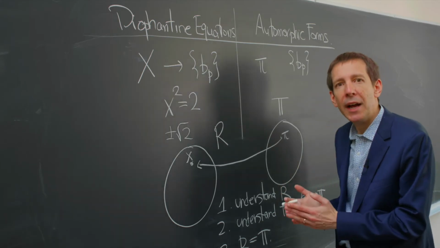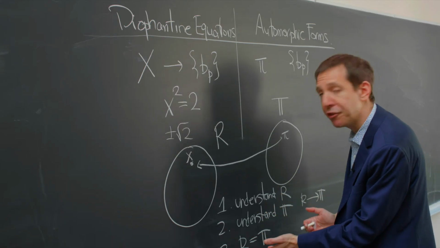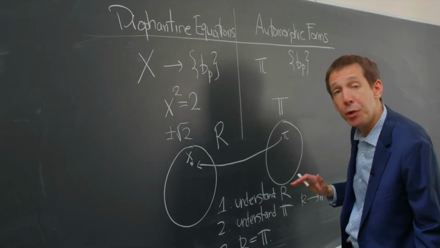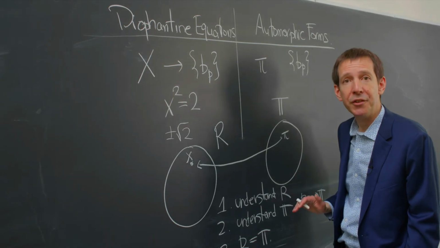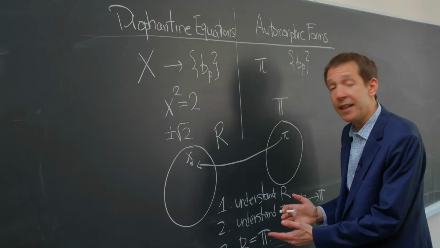What Wiles and Taylor-Wiles did was come up with a general strategy to prove step 3, assuming you know enough about steps 1 and 2. This strategy is now called the Taylor-Wiles method. In the 90s, we did know enough about step 1 and step 2 in the special case of semi-stable elliptic curves in order to prove reciprocity for all such curves over Q, and hence for Wiles to deduce Fermat's last theorem.